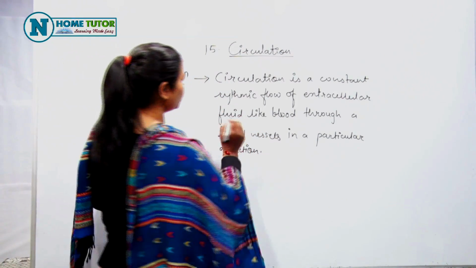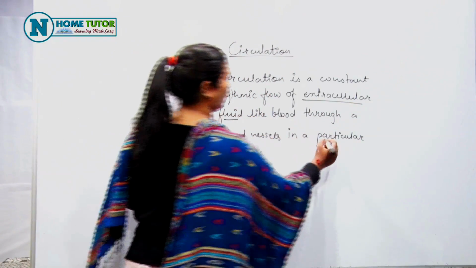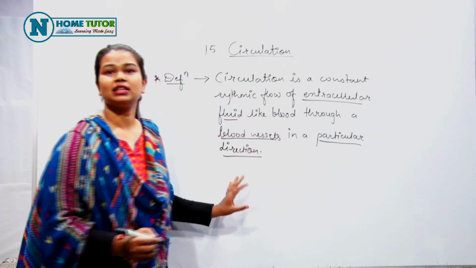Now, these two words, extracellular fluid and particular direction through blood vessels, these are the important words.